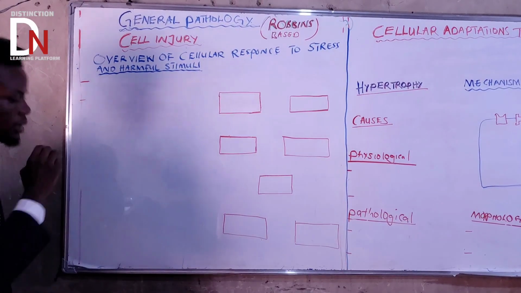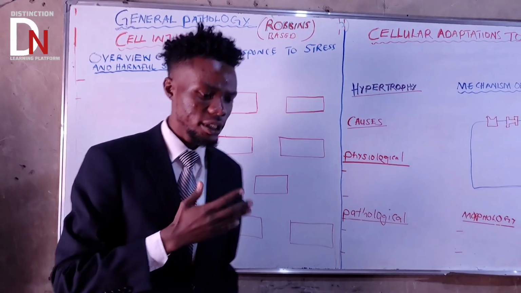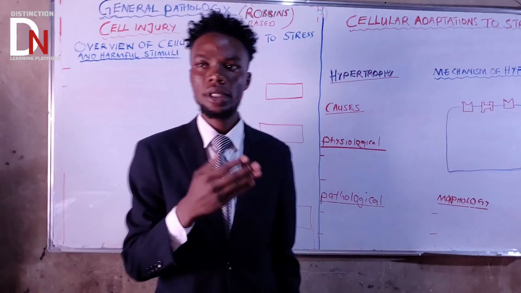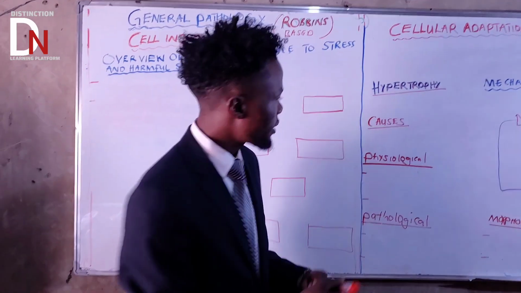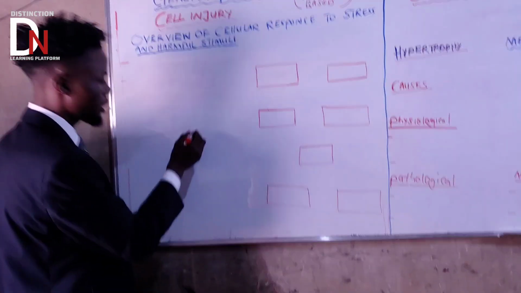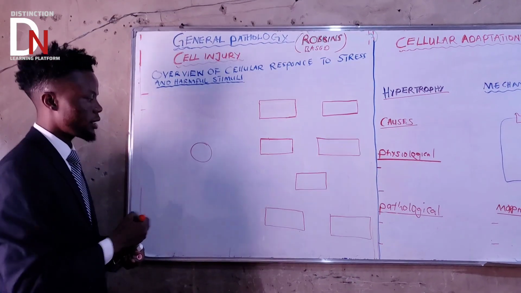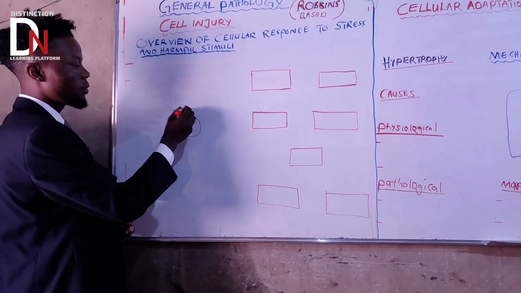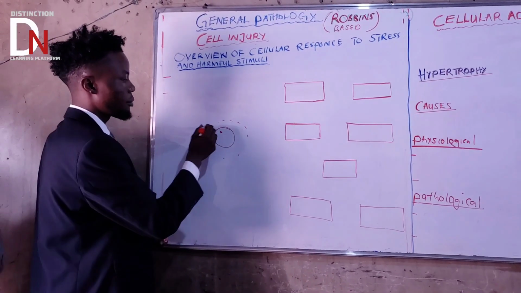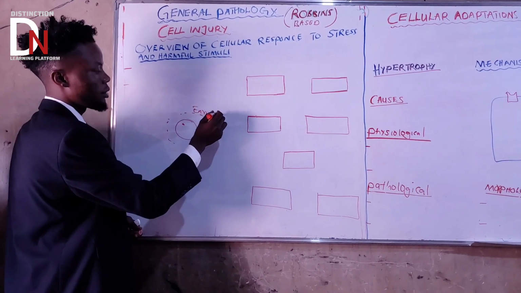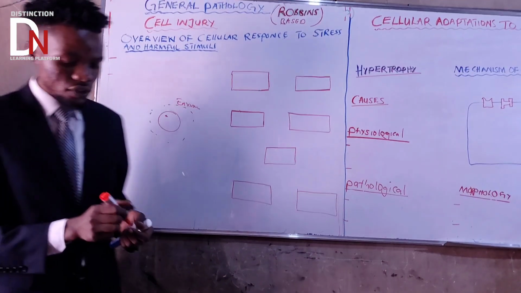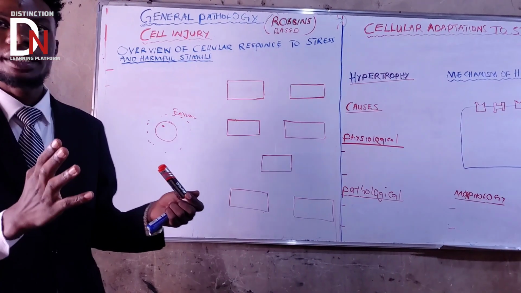Okay, so let us talk about something which is very, very important to understand. If you talk about a cell basically, this cell is always surrounded by a certain environment.